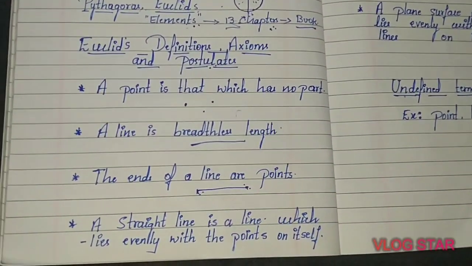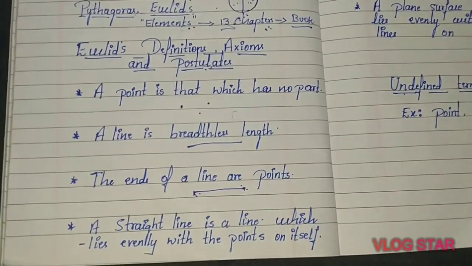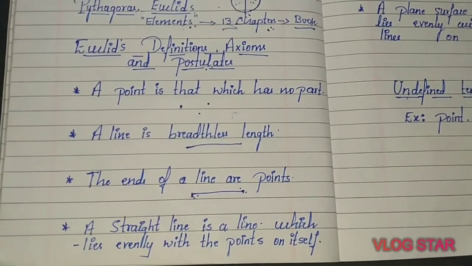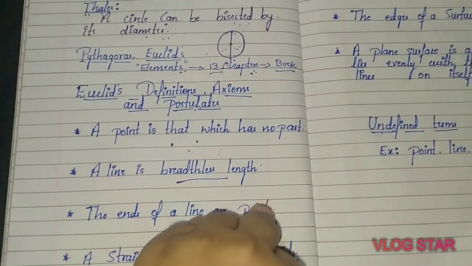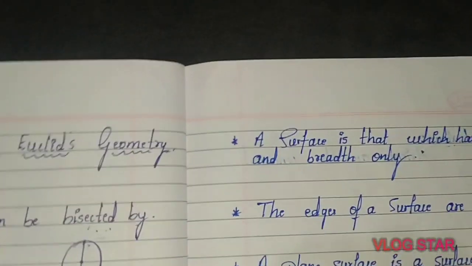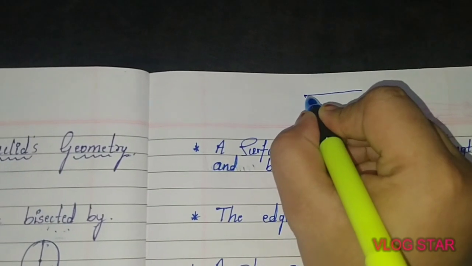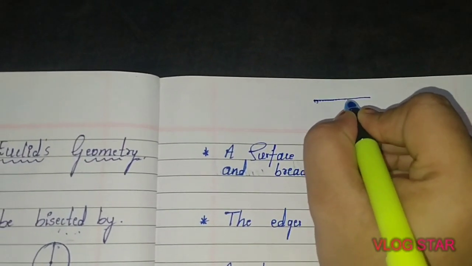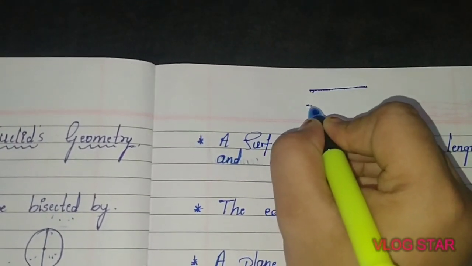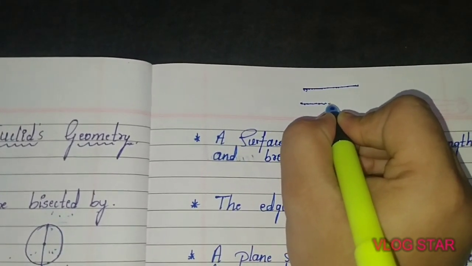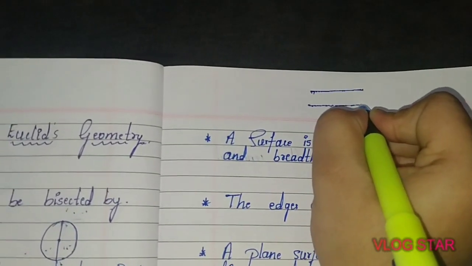Okay. So the next thing is what? A straight line is a line which lies evenly with the points on itself. If you consider a straight line, this is made up of so many points, isn't it? If you join so many points like this, like this, like this, what are you going to get? You are going to get a straight line again.